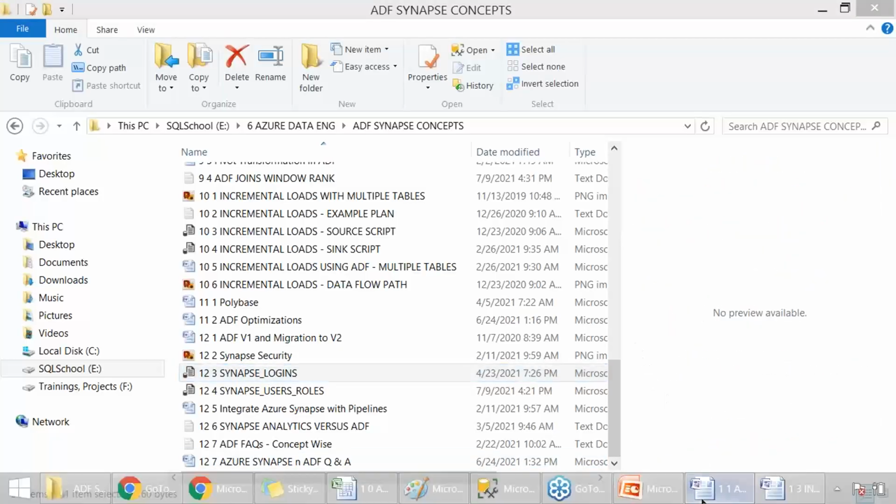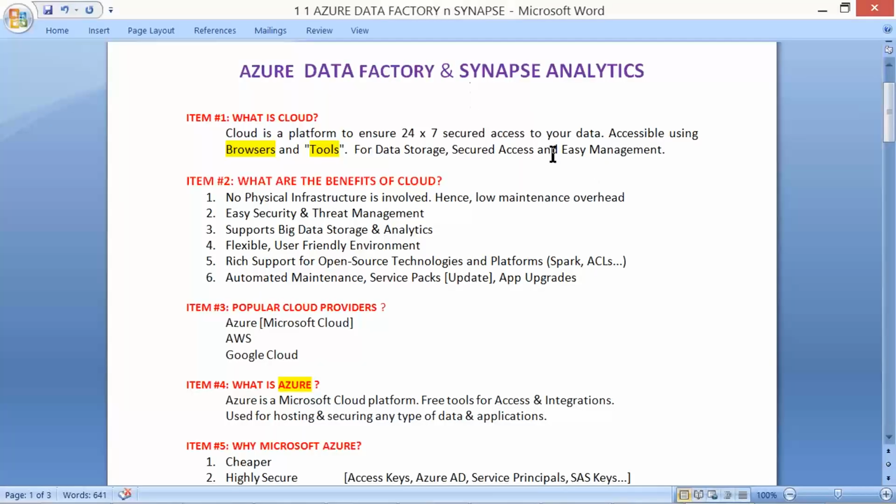Let's understand what is Data Factory and what is Synapse, and why to go for it. Let's see. Here we go. Data Factory and Synapse. Before we proceed, what is cloud? Cloud is a platform to ensure 24/7 access to your data.